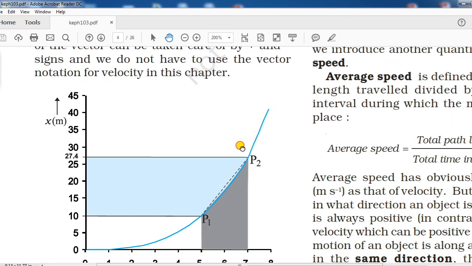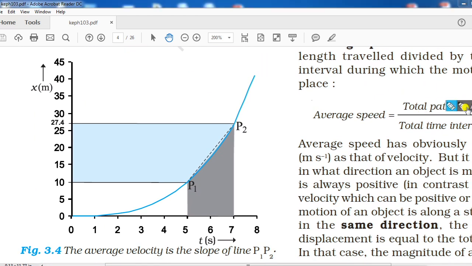After this, you can see one graph in front of you. The graph is a position time graph.